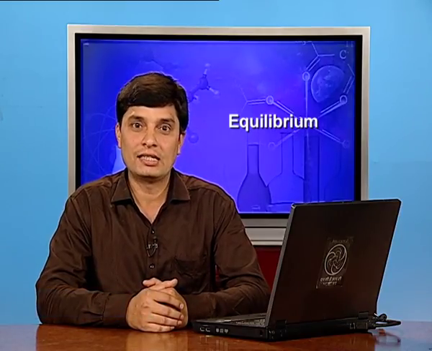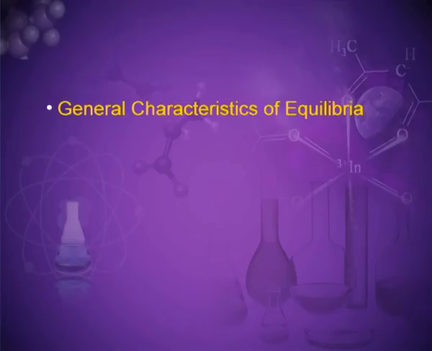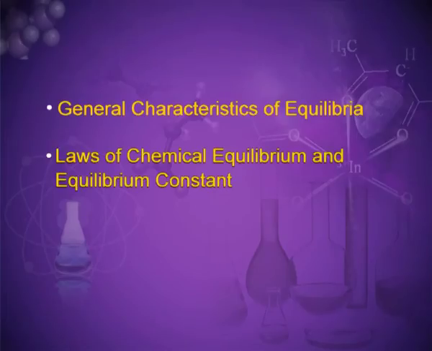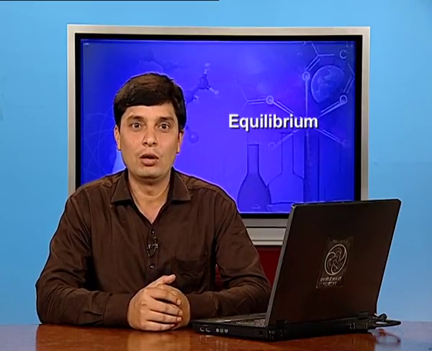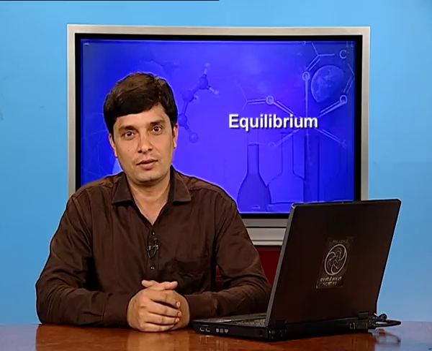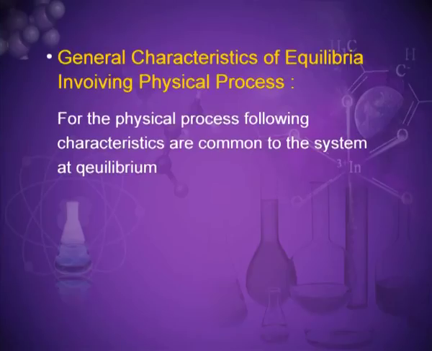Now we will discuss the general characteristics of equilibria, laws of chemical equilibria and the chemical equilibrium constant, and types of chemical equilibria. General characteristics of equilibria involving physical processes: for the physical process, the following characteristics are common to the system at equilibrium.